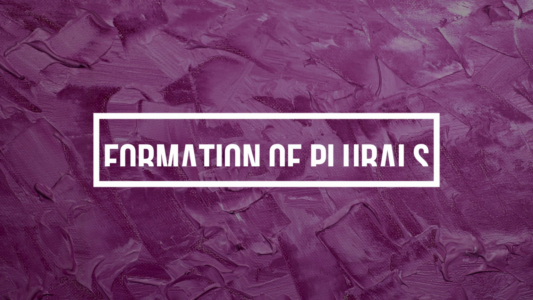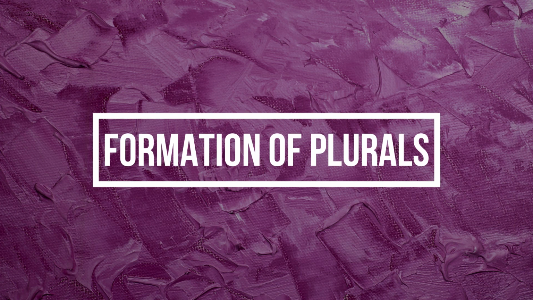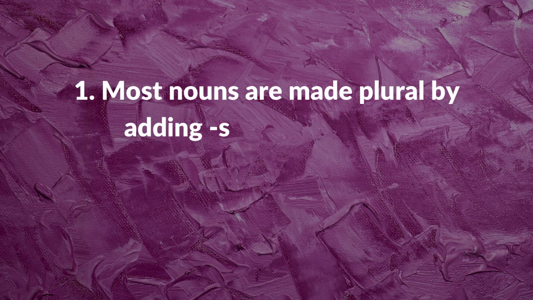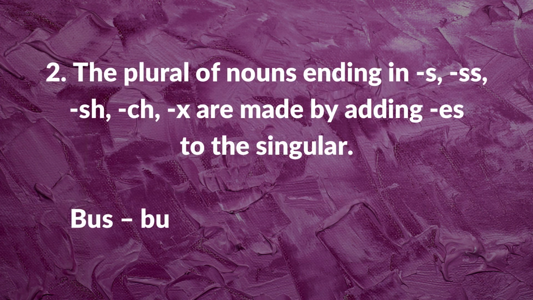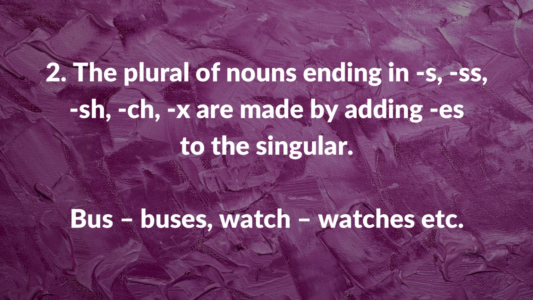Now let's see how we can form plurals. We have the following rules to change singular nouns to plural. The first one: most nouns are made plural by adding s to the singular. For example, star, stars, wall, walls. The second type is the plurals of nouns ending in s, ss, sh, ch, x are made by adding es to the singular. For example, bus, buses, watch, watches.